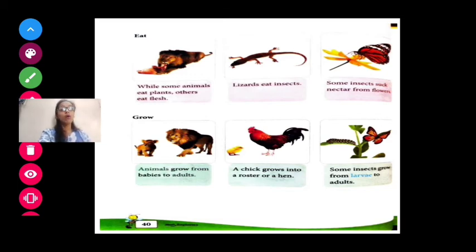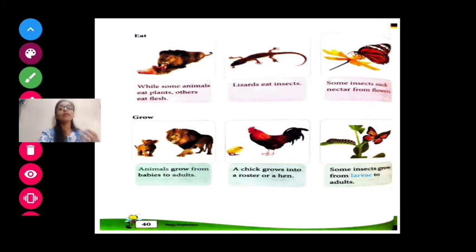Okay. Now growth. If it is a human being, it will be a human baby. If it is an animal's baby, then what will we say? If it is a lion's baby, it is a cub. If it is a hen's baby, it is a chicken. If it is an elephant's baby, we call it elephant baby, or monkey baby.